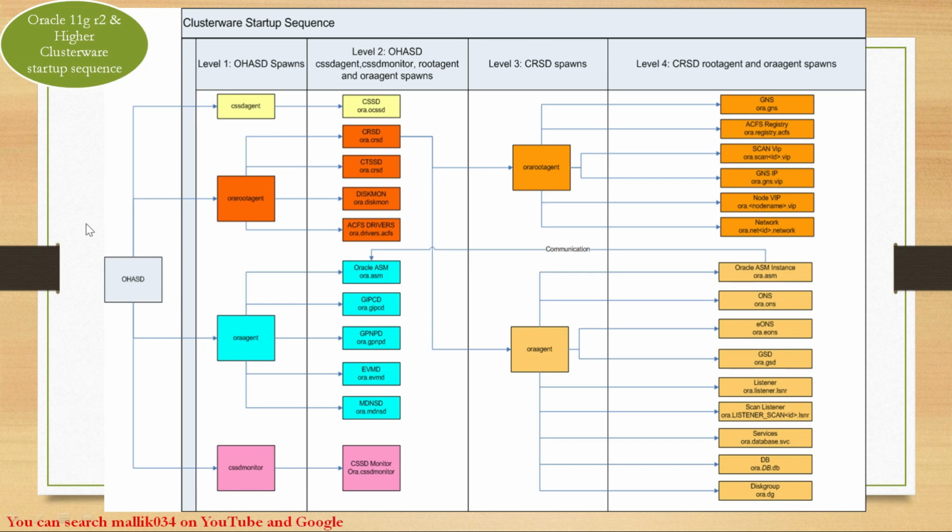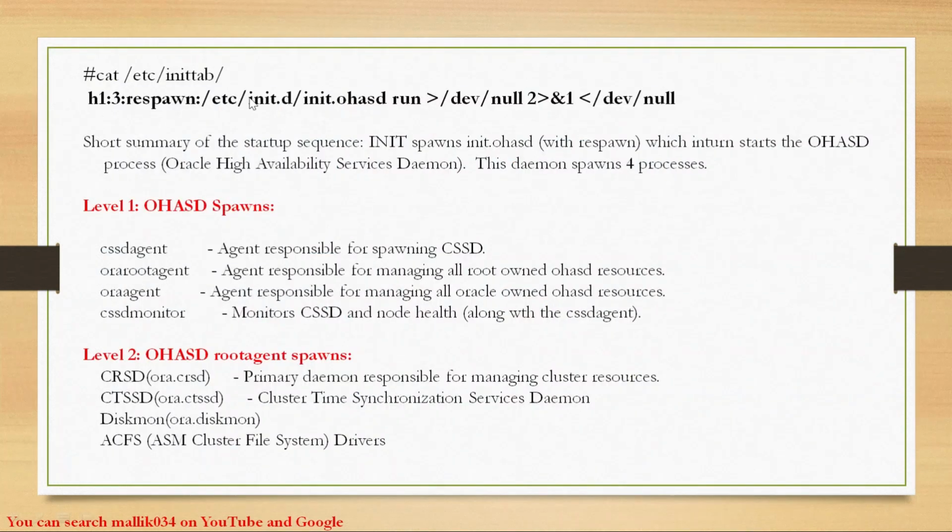In my inittab, I am defining the init.ohasd service, and that script is going to start my OHASD service, right? So whatever I defined here, in etc init.ohasd run, this script is going to start my OHASD, Oracle High Availability Service daemon. And then once this OHASD daemon starts, it is going to spawn 4 services, 4 processes.